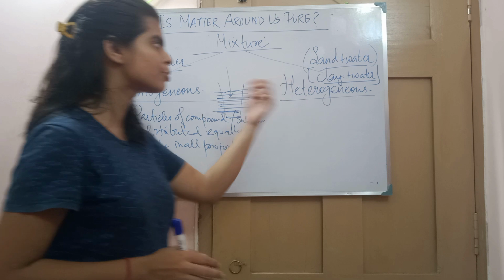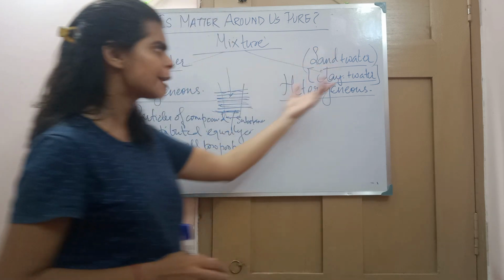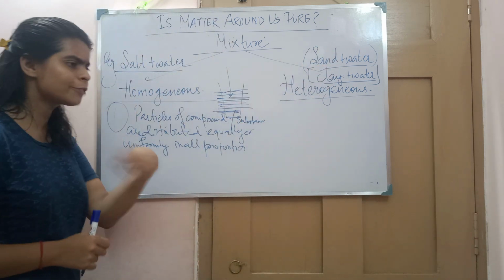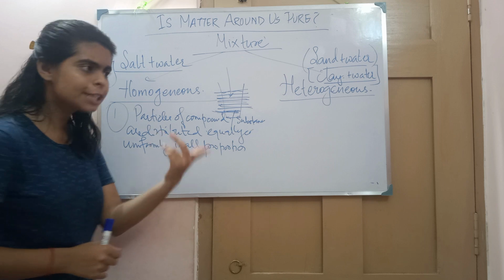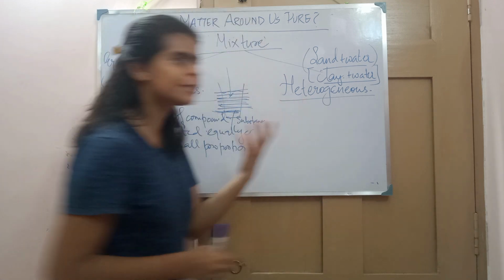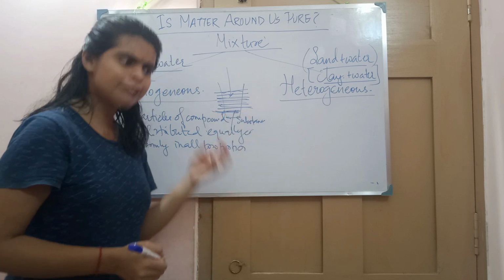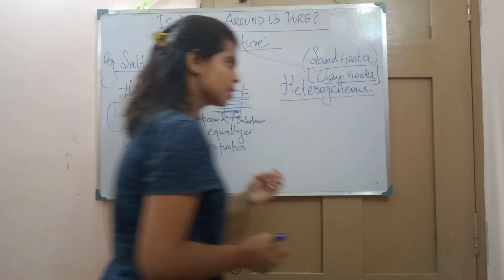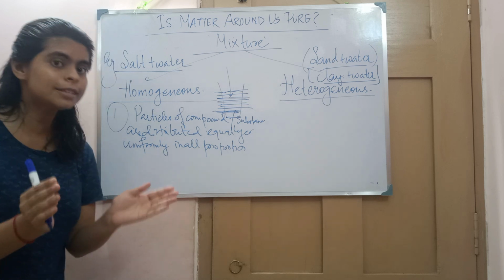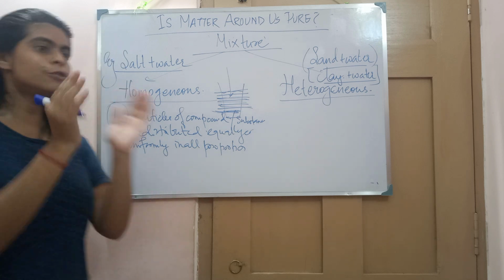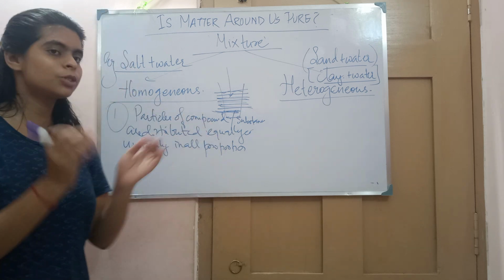And what about heterogeneous? If we take sand plus water, what do you see after mixing? Most of the sand particles are present at the bottom, and some are present at the above surface. So here the sand particles are not distributed equally.